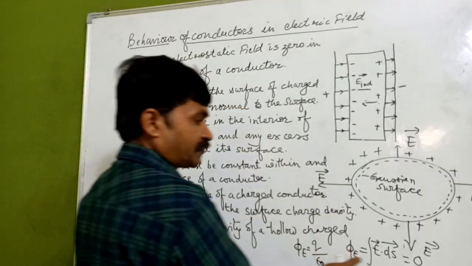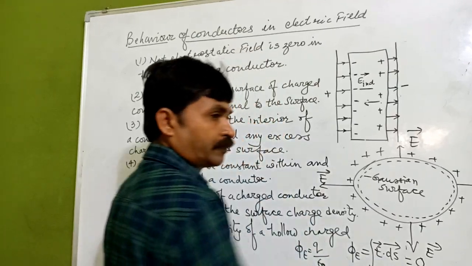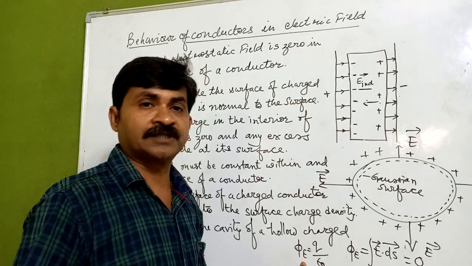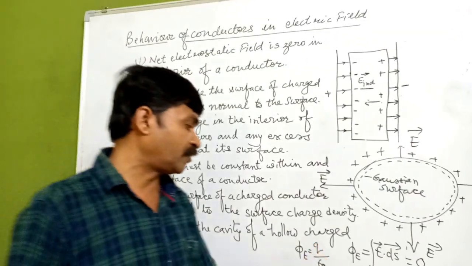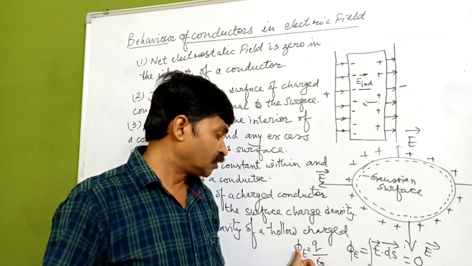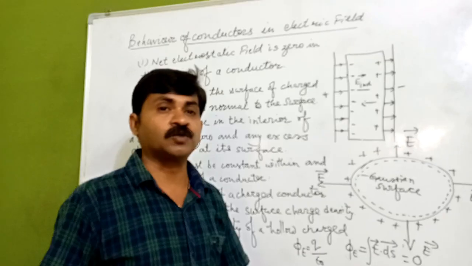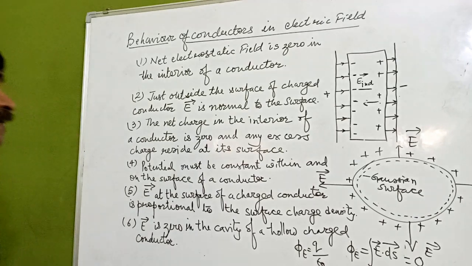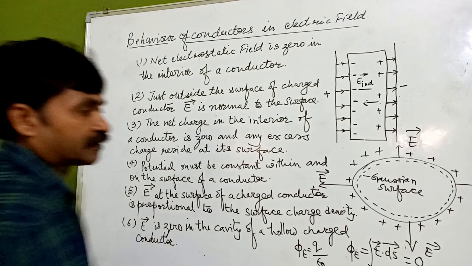So the net charge in the interior of a conductor is 0.